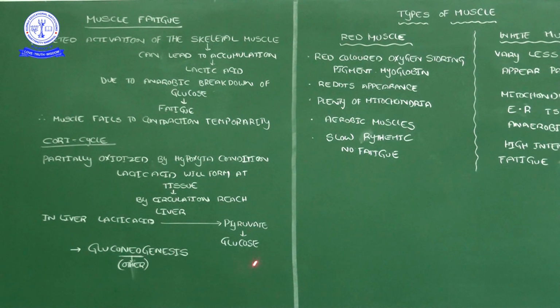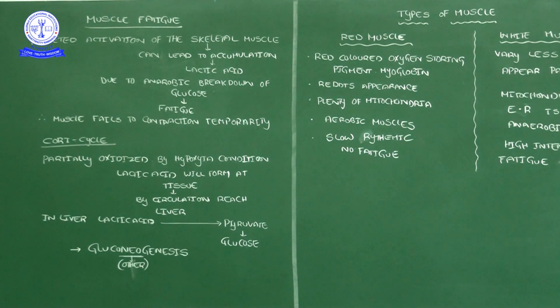Here glucose is a carbohydrate, pyruvate is an acid, and lactic acid is also an acid. Acids are one group and carbohydrates are another group. In chemistry you studied different functional groups, with different products: acids, phenols, aldehydes, ketones, C double bond O ketone, like that. Recall those things.